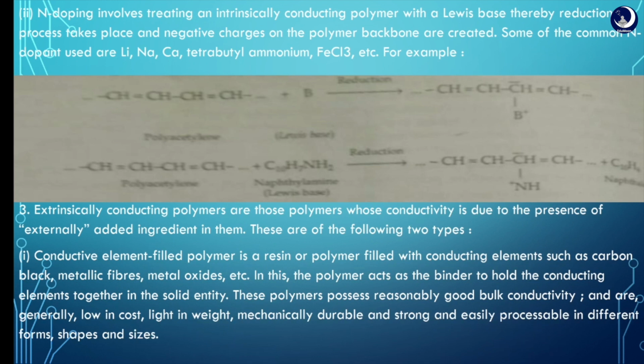The third one, extrinsically conducting polymers. These polymers have conductivity which is due to the presence of externally added ingredients in them. These are of the following two types: conducting element filled polymer, which is a resin or polymer filled with conducting elements. These polymers possess reasonably good bulk conductivity as conductive fillers are added.